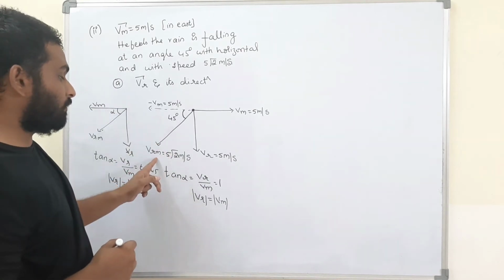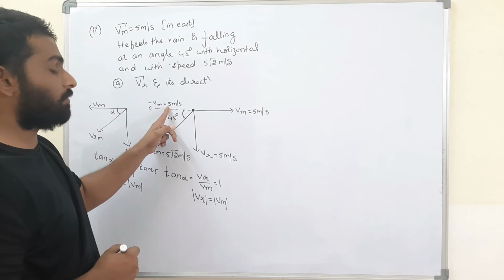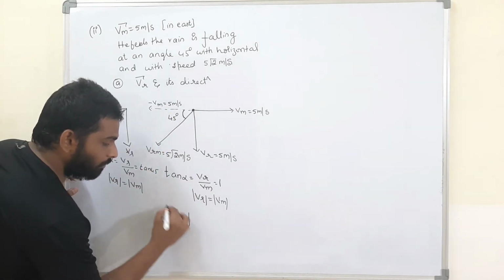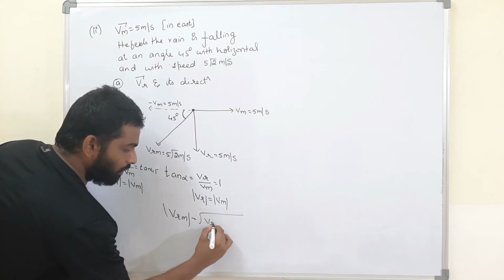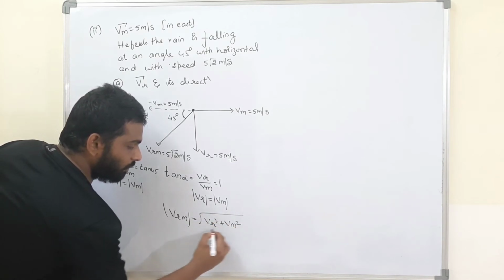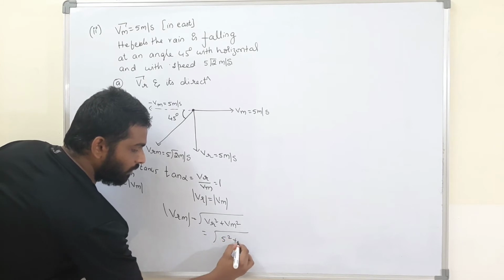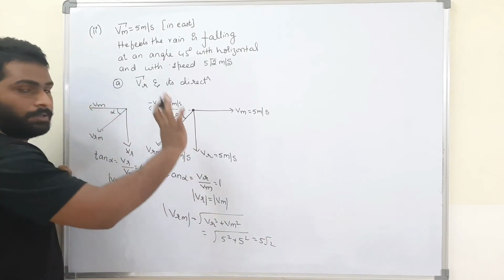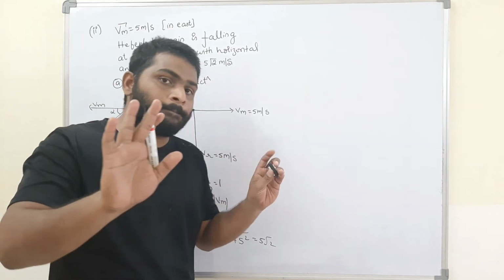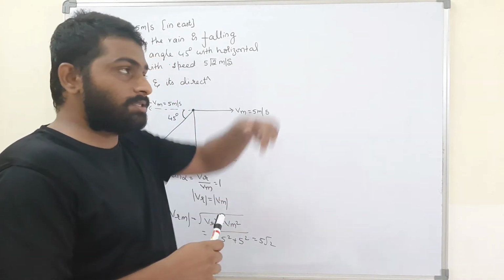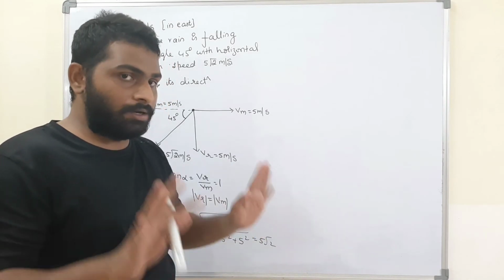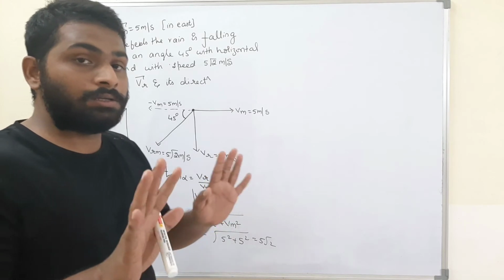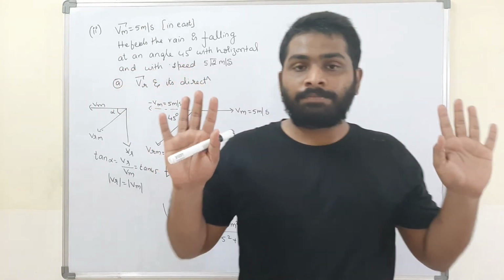Now, what is the resultant of rain with respect to man? It is root of Vr square plus Vm square, therefore root of 5 square plus 5 square, which is nothing but 5 root 2. Even they gave 5 root 2. Therefore, confirm what we concluded. Now I concluded that the rain is falling vertically. What is the speed of the rain? The speed of the rain is 5 meters per second. I think it is clear.